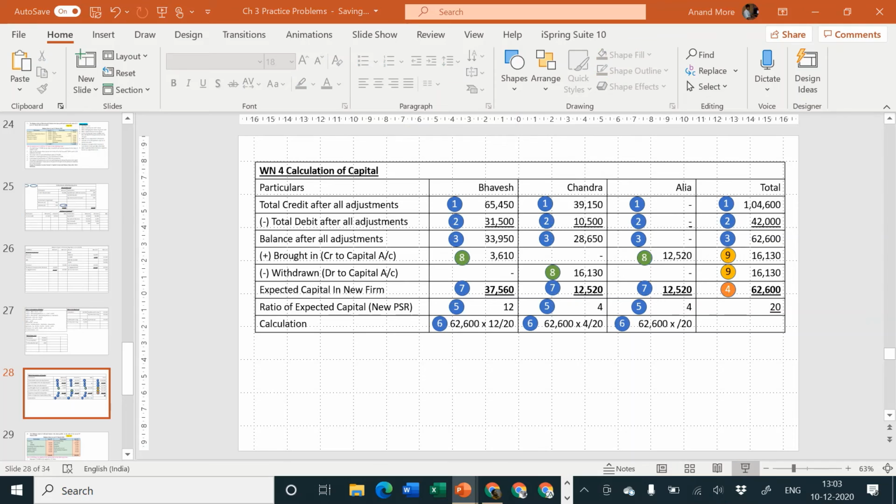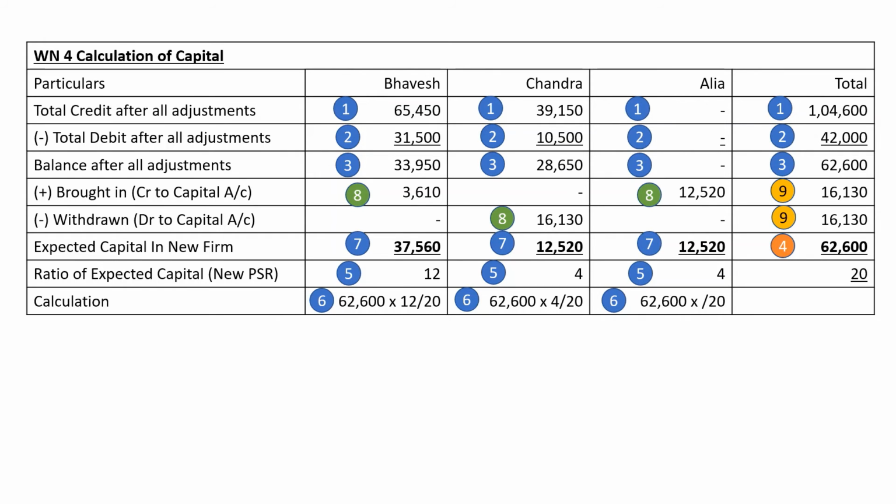Okay, if you want, just freeze the screen here, pause the video, write down these numbers properly, so it will be easy for you to understand exactly how I went about it. Please remember, these numbers are not to be written in the examination. This is only for you, so that whenever you are revising on your own, it should be easy for you. So now I know that Bhavesh has brought in 3610, Alia has brought in 12,520.